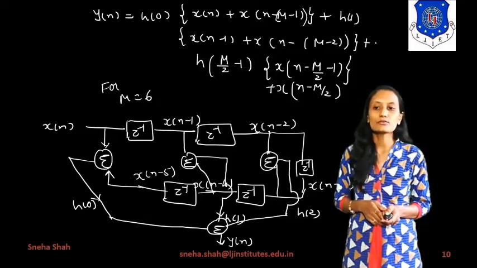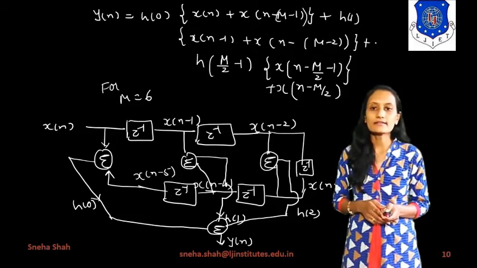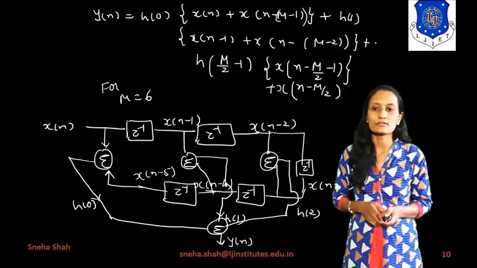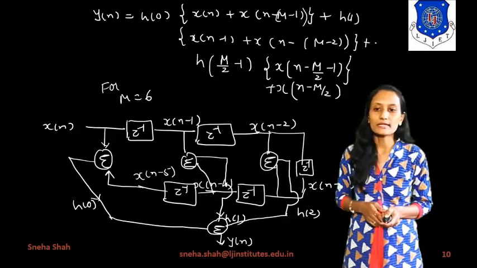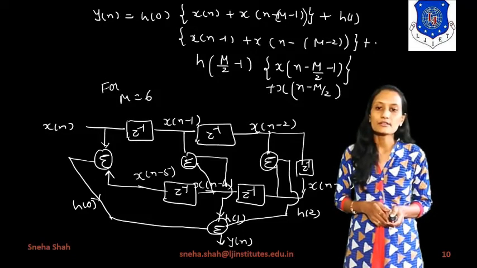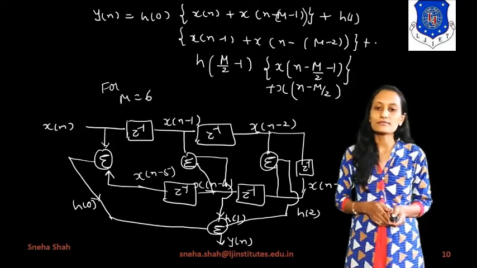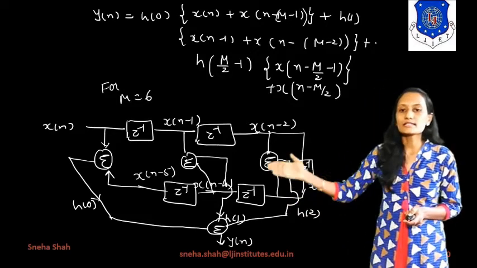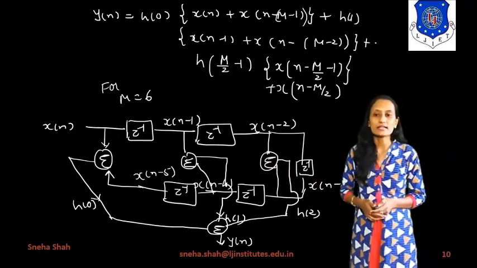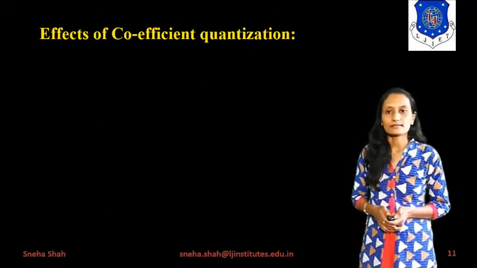Now these two get added over here in the summation portion, and this term will multiply with h of 0. So the output of this will be multiplied with h of 0. Similarly, we derive these two terms from here, and the overall summation of these gives you the final output y of n. So this way we can derive the linear phase FIR structure.